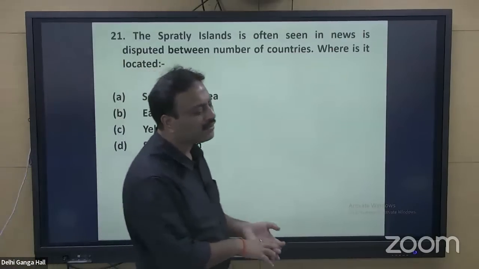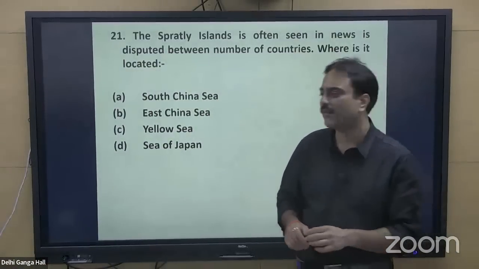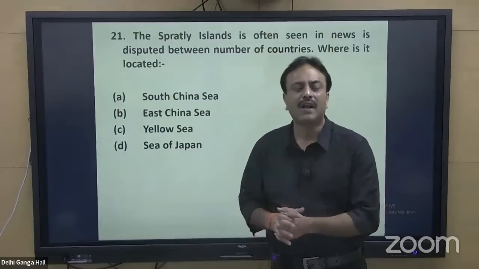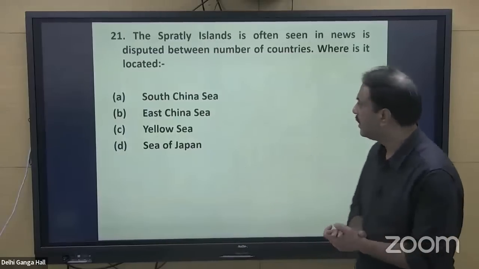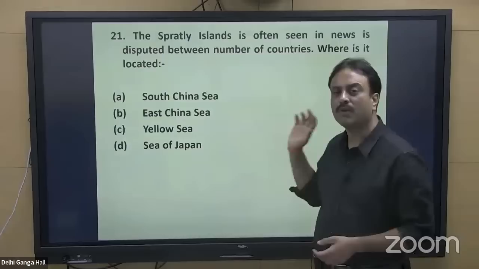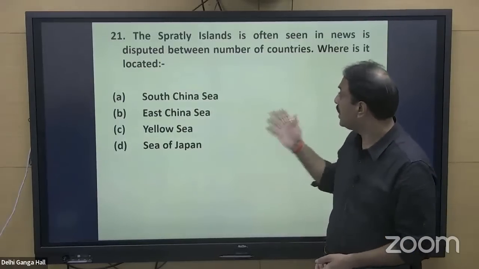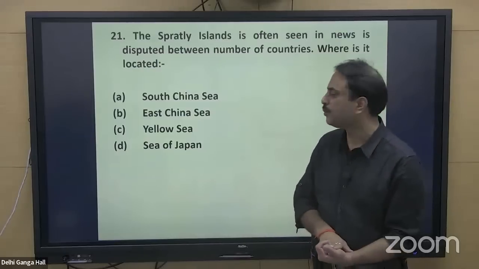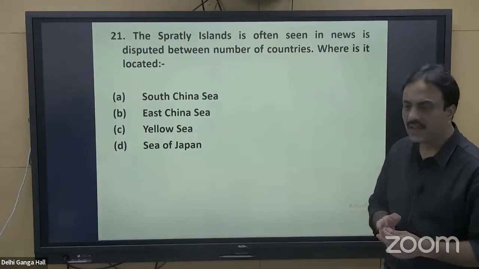In 99% of the cases, if not 99, at least 90% of the cases, if there is a dispute in the world, then one of the parties is China, and the other party can be any other country, right? So it is disputed between a number of countries. Here the number of countries is many. The question is asking about the location of Spratly Island: South China Sea, East China Sea, Yellow Sea, and Sea of Japan.